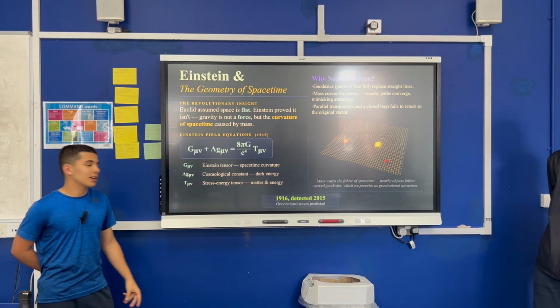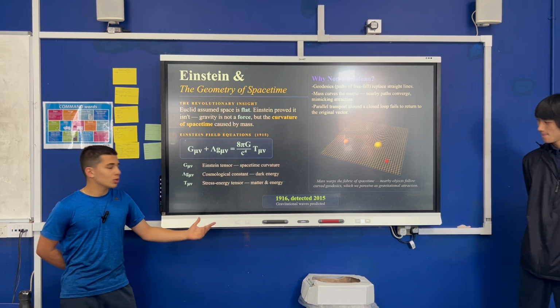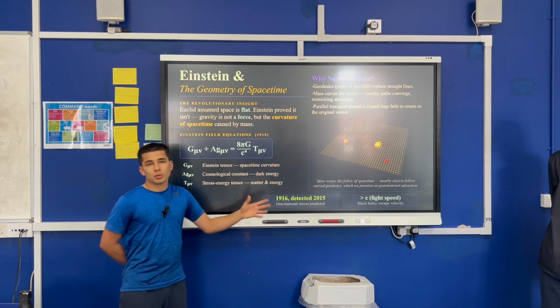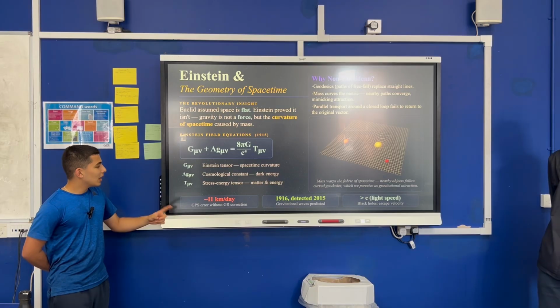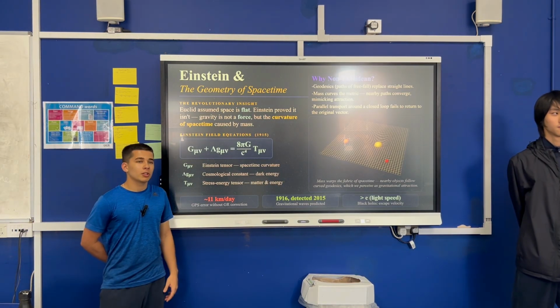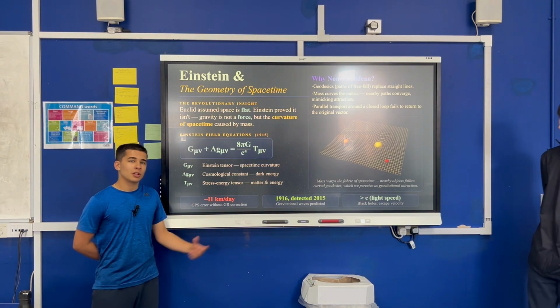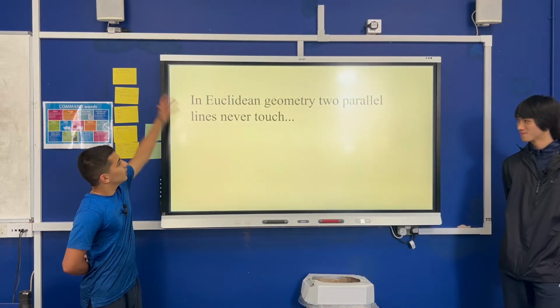So 3 nice little facts to end on. Gravitational waves were predicted in 1916, detected in 2015, travel at the speed of light, and also 11 kilometers a day is the GPS error without general relativity correction. So this is applying this geodesics knowledge to make you get to your mum's house safely.